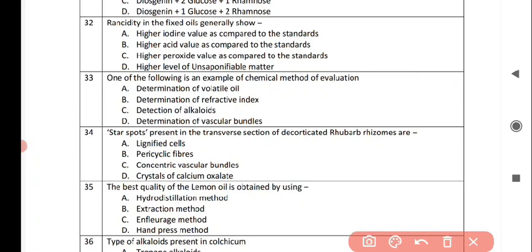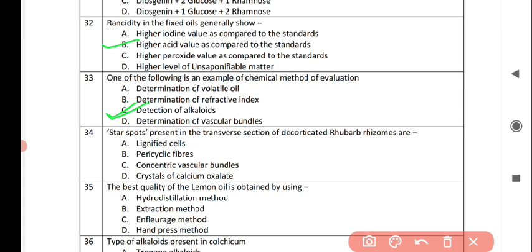Next question is, rancidity in the fixed oils generally show, and the correct answer is option B, generally show higher acid value as compared to the standards. Next question is, one of the following is an example of chemical method of evaluation, and the correct answer is option C, that is detection of alkaloids.